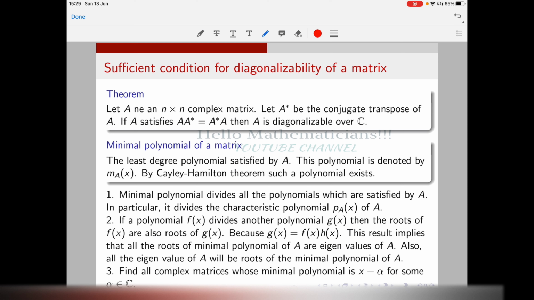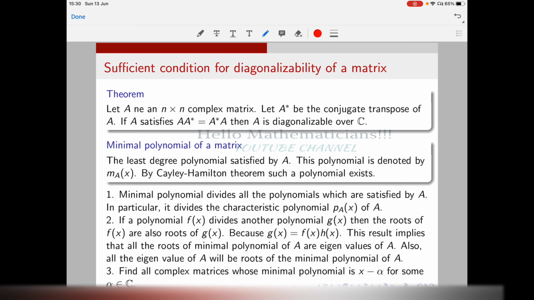But if you have a real matrix whose eigenvalues are in R, that doesn't mean the matrix is diagonalizable over R. For example, all the eigenvalues can be equal. Yesterday we saw an example of a matrix whose eigenvalues are all equal to 5. That is a non-diagonal matrix with all its eigenvalues equal, therefore it was not diagonalizable. So having eigenvalues in the base field is a necessary condition, not sufficient. Now we're going to see many sufficient conditions for diagonalizability of matrices.